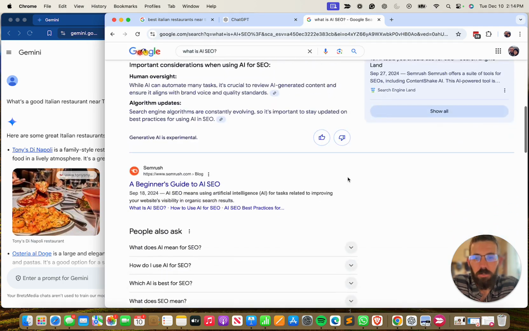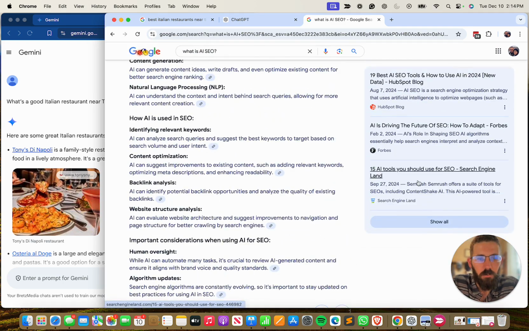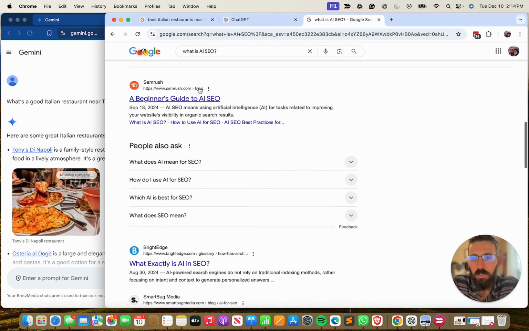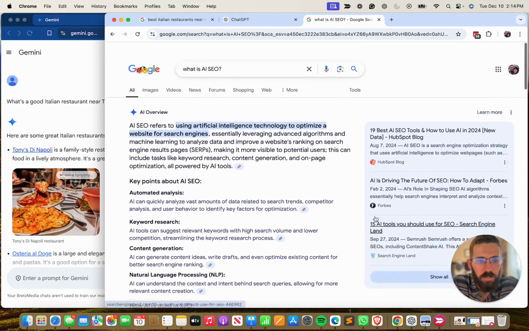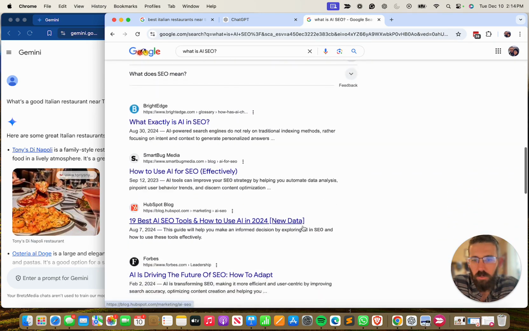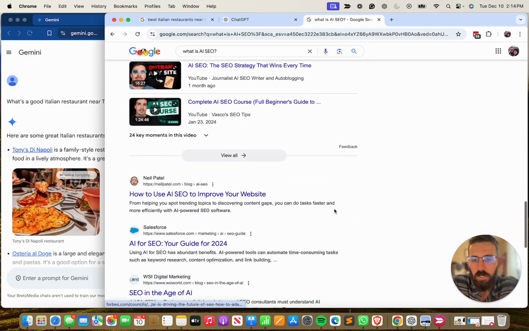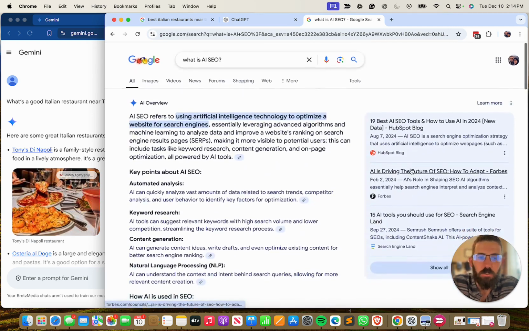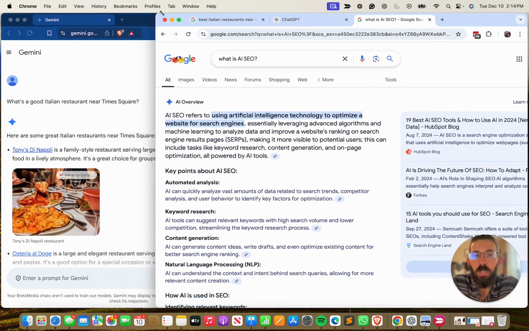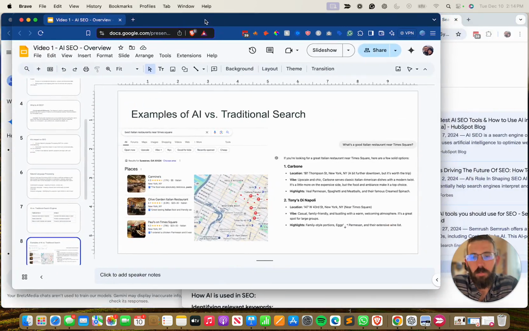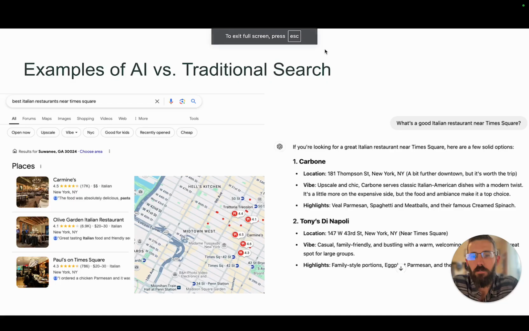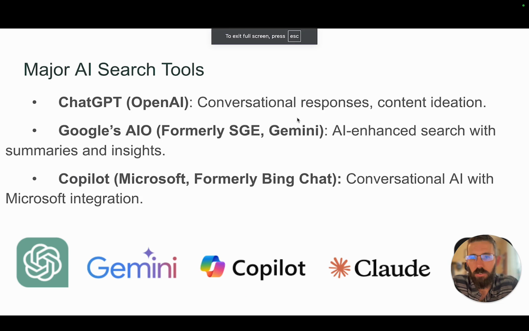I'm interested to see, here you have HubSpot, Forbes, Search Engine Land. Here you have SEMrush, BrightEdge, SmartBug. You have HubSpot, 19 best AI tools. 19, so that HubSpot is shown twice there. You have Forbes there. And just interesting, but this will, I'm sure, continue to evolve. But those are just examples of traditional versus AI search results.